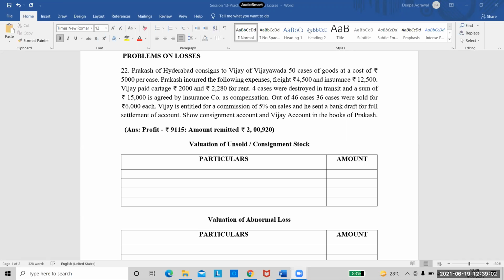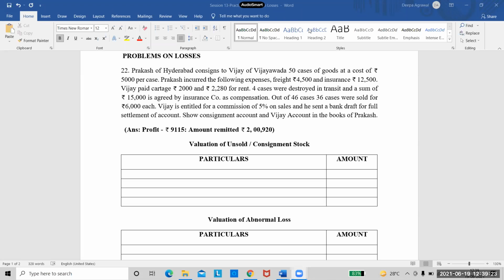Prakash incurred the following expenses. These are the expenses of the consignor. Freight is 4,500. Insurance is 12,500. Both these expenses of the consignor are non-recurring. Vijay is the consignee.